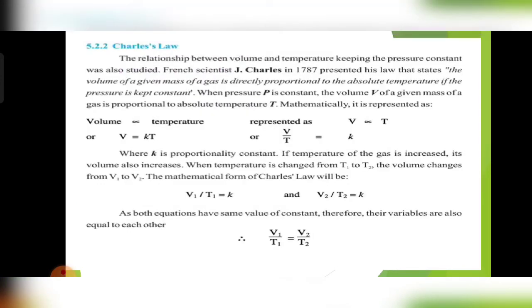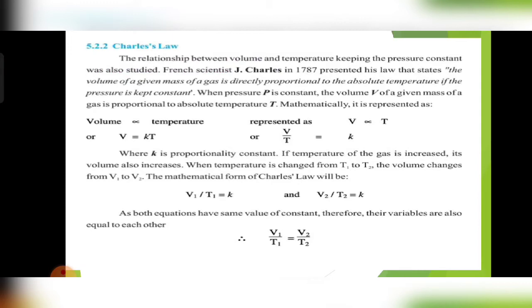Next, Charles' law. The relationship between volume and temperature, keeping the pressure constant, was also studied. In Boyle's law, we studied the relationship between volume and pressure while temperature was constant. Now in Charles' law, we will discuss the relationship between volume and temperature while pressure will be constant. So first of all, for the long question 2, the first heading is introduction.